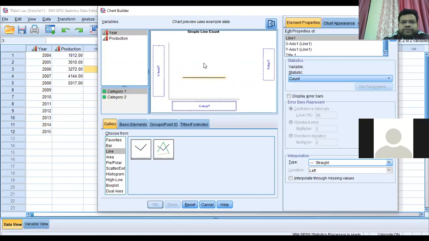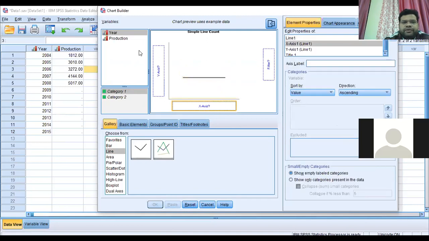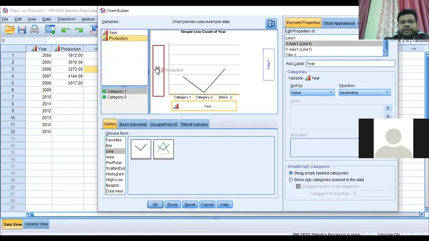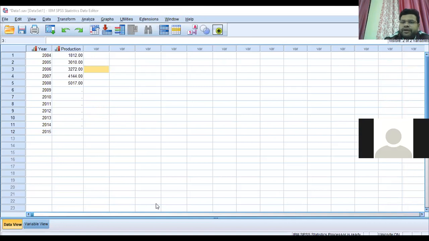Now these variables are there. On the x-axis, what do you want? Year. So we put the year here, and production will be on the y-axis. We put it here, and then click OK. Such a graph will appear in the output box of your SPSS. If you want to copy it, click and copy to your working sheet, which may be Excel or your research paper. You can use this diagram to show the trend of your time series data.